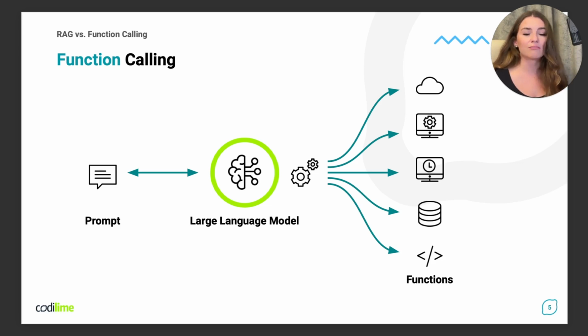For example, if a user asks for the latest sales report, the LLM might call a function that queries the sales database and retrieves the latest figures. The results from the functions are then integrated back into the LLM processing pipeline. The model uses this real-time data to generate a response that includes the latest and most relevant information. Finally, the LLM formulates and delivers a response to the user, enriched with the real-time data obtained from the function call.